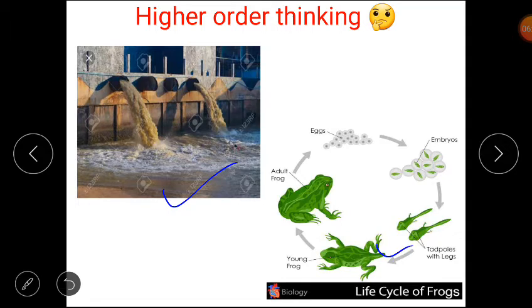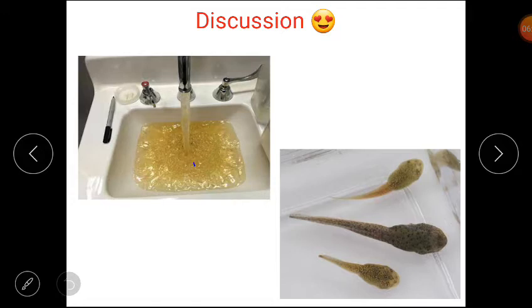Let's discuss the answer. Some poisonous substances can make tadpoles slow in their movements. This makes them easy prey for fish. So if their movement becomes slow, then fish will eat them. Thus, if the life cycle of frogs is affected, it means that the water has poisonous substances in it. So if water is affecting the life cycle of frogs, then we have to know that the water is poisoned. What is harmful for frogs can also be harmful for us.